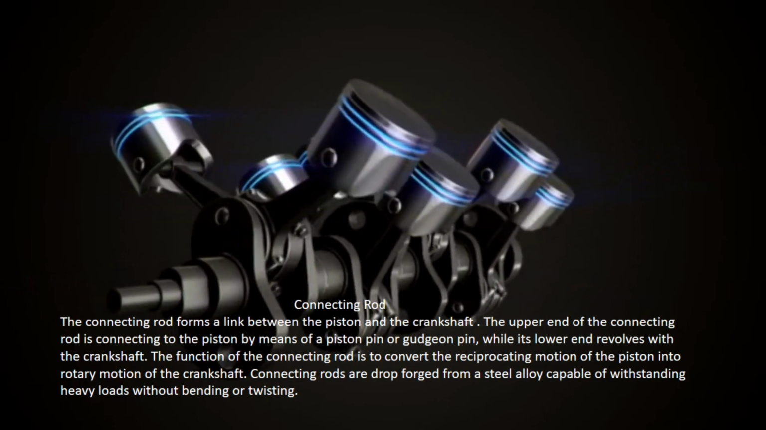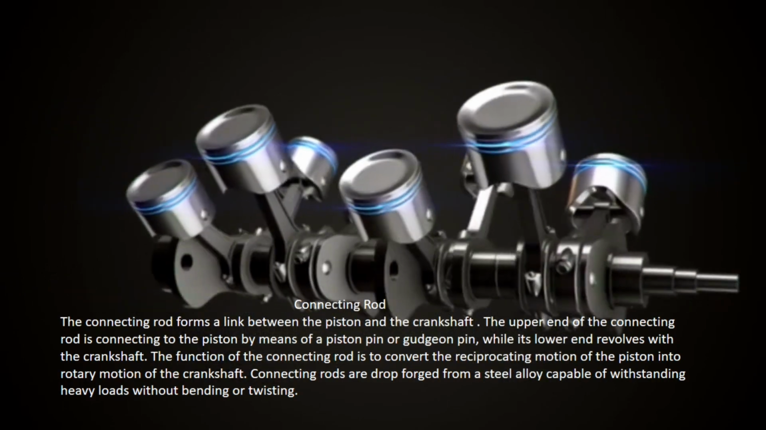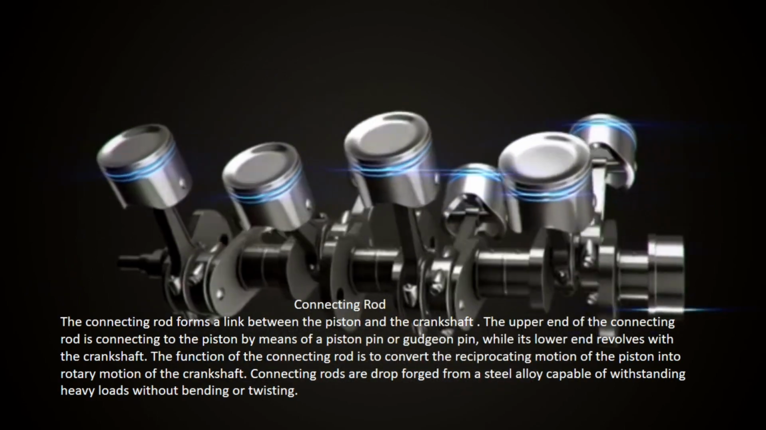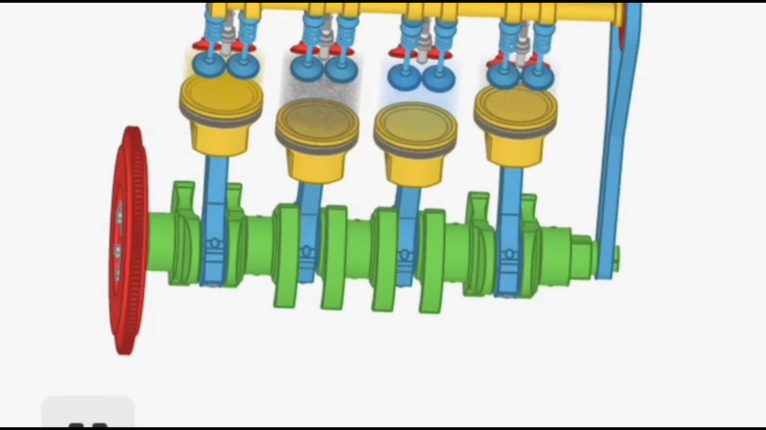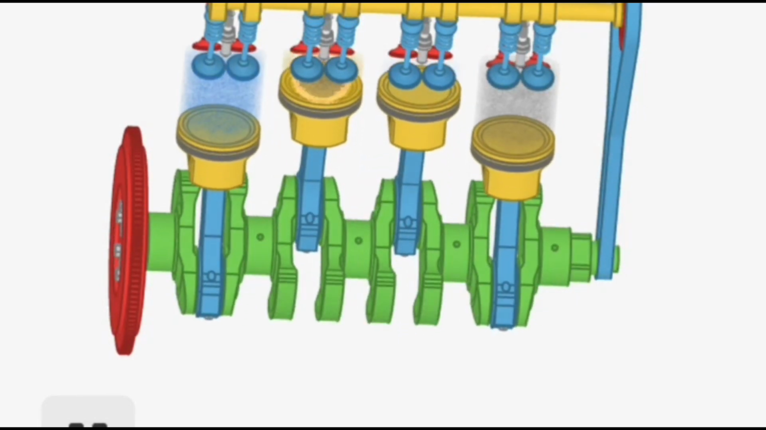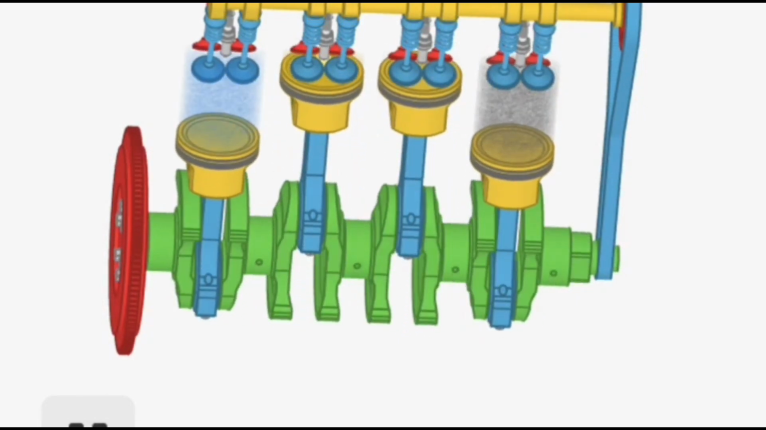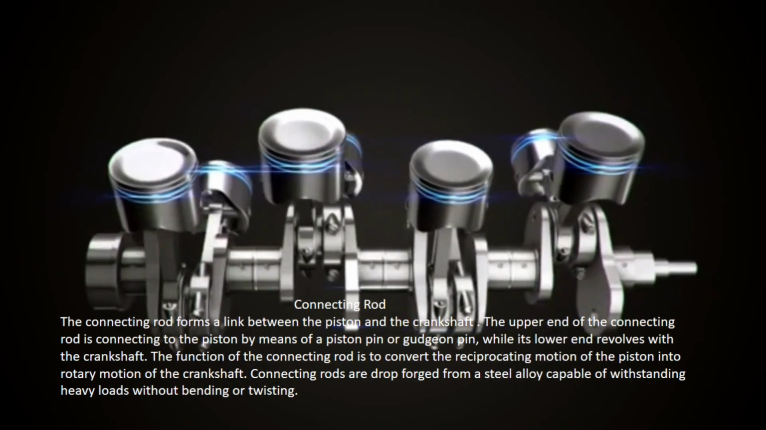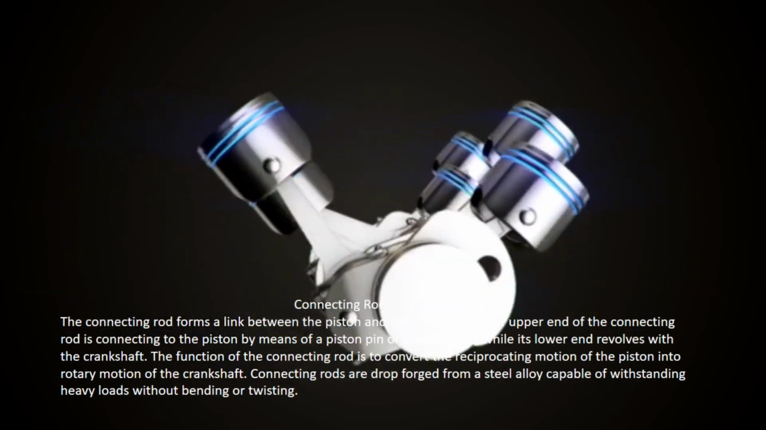Next, connecting rod. The connecting rod forms a link between the piston and the crankshaft. The upper end of the connecting rod is connected to the piston by means of a piston pin or gudgeon pin, while its lower end revolves with the crankshaft. The function of the connecting rod is to convert the reciprocating motion of the piston into rotary motion of the crankshaft. Connecting rods are drop-forged from a steel alloy capable of withstanding heavy loads without bending or twisting.